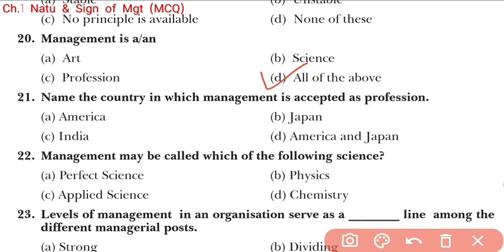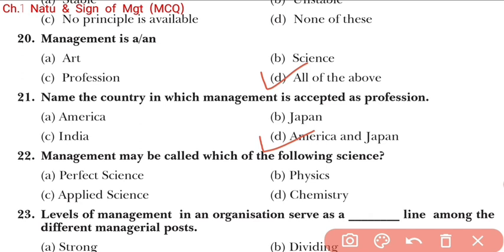Now come to question number 21. Name the country in which management is accepted as a profession. Very good question. This is America and Japan. In America and Japan, it is compulsory for a person to obtain a management degree if the person wants to work as a manager.